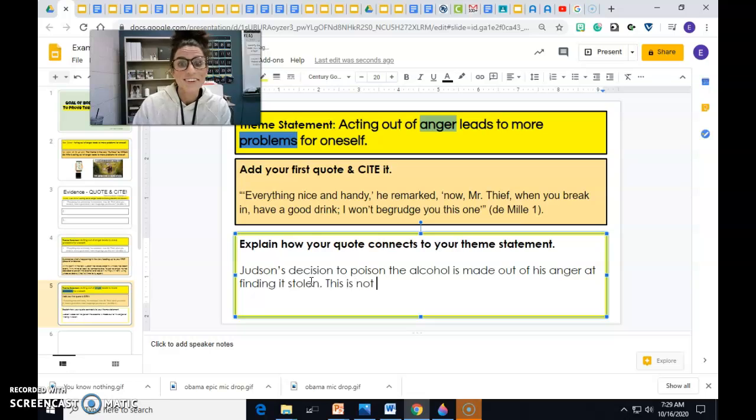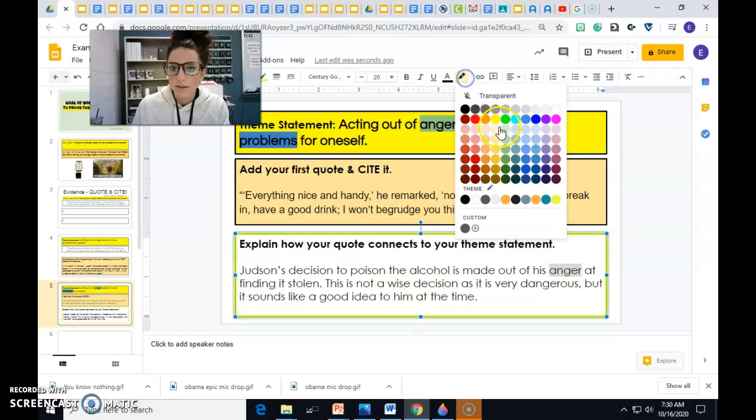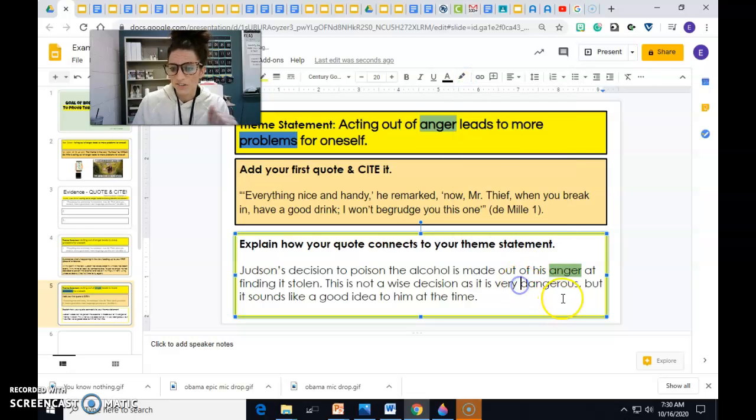This is not a wise decision, as it is very dangerous, but it sounds like a good idea to him at the time. Okay, so I've used that keyword anger. So I'm going to go through and highlight it that same color so I know I've explained the anger part.